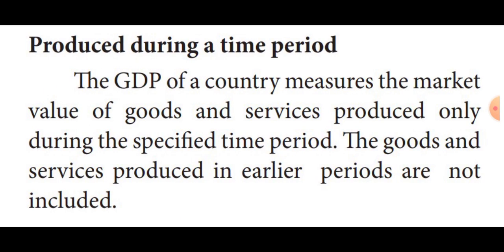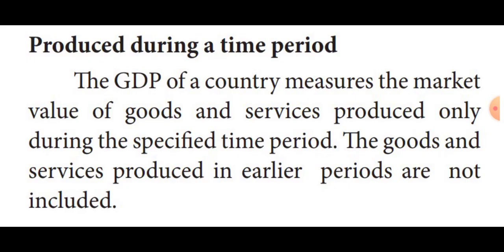That means the GDP of a country measures the market value of goods and services produced only during the specified period of time. Listen very carefully, students. The goods and services produced in earlier periods are not included in this particular year's GDP.